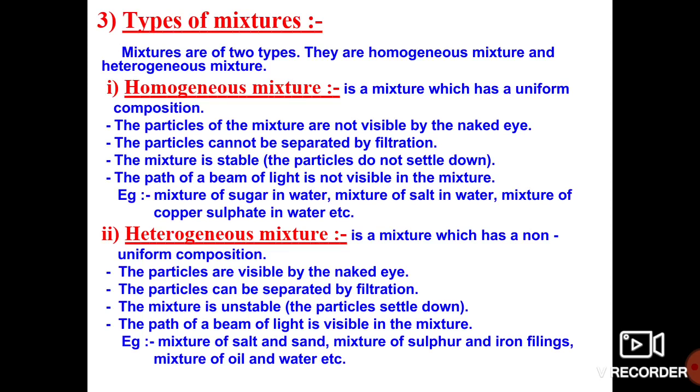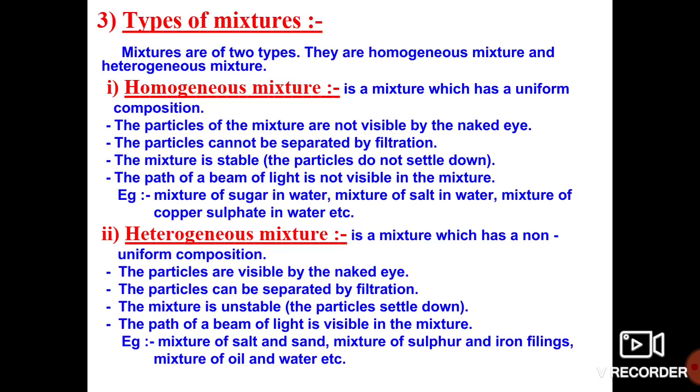And then the path of the beam of light is visible in the mixture. The way the light is transmitted from one end to the other can be easily observed in the heterogeneous mixture. The best examples for the heterogeneous mixture are the mixture of salt and sand, sand and water, sulfur and iron filings, and the mixture of oil and water is also a best example for heterogeneous mixture.